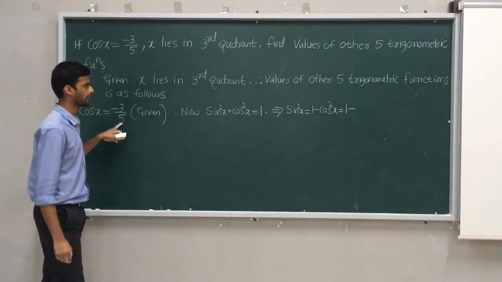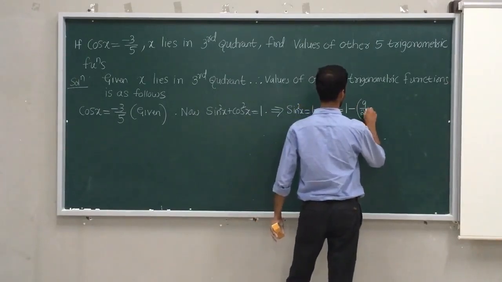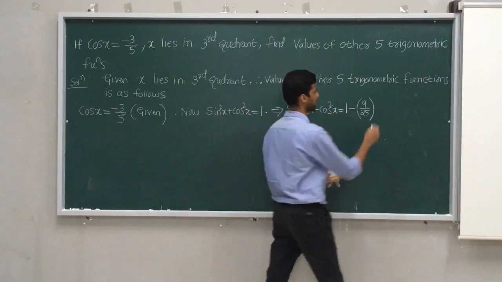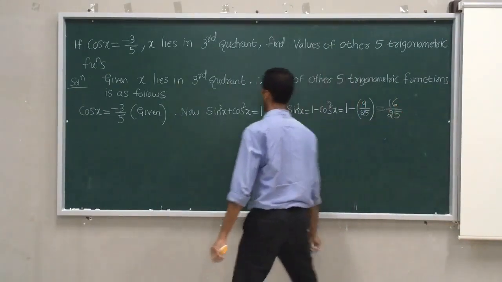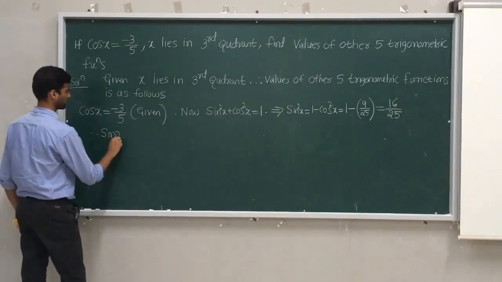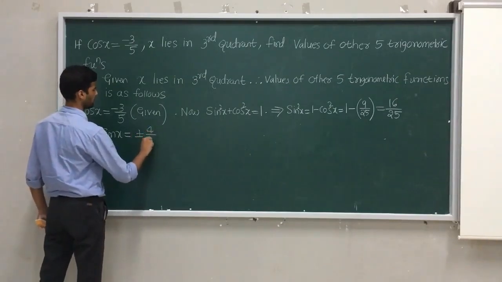Minus 3 by 5. When you square, you will get 9 by 25. So when you take LCM, 25 minus 9, 16, it is 16 by 25. Therefore sin x equal to plus or minus 4 by 5.